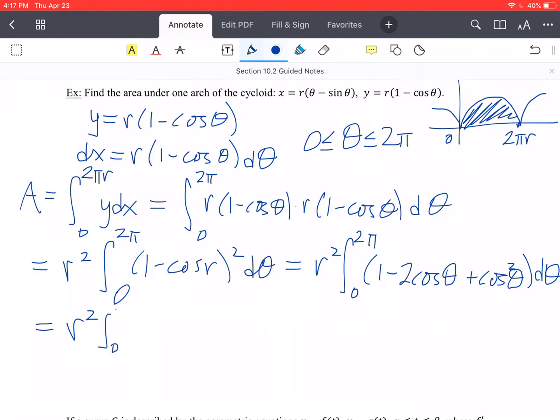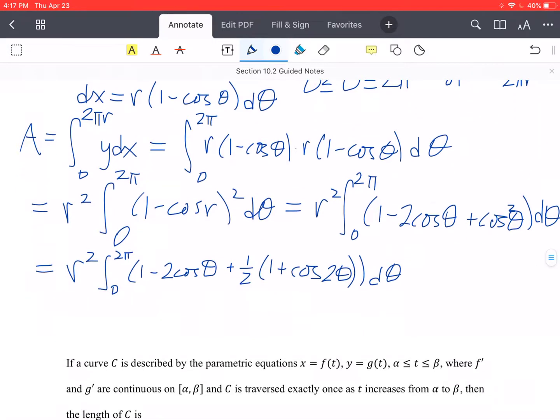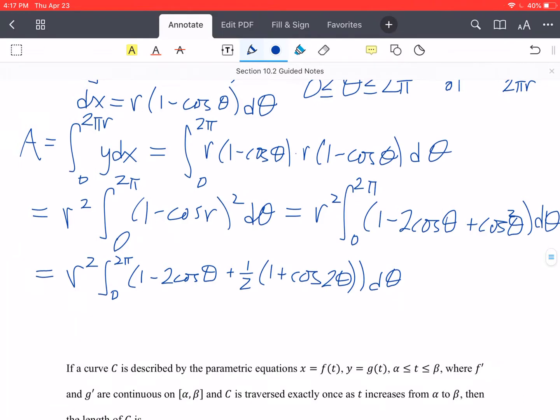So that's integral 0 to 2 pi, 1 minus 2 cosine theta plus 1/2 times 1 plus cosine of 2 theta, d theta. And now this is something we can integrate.